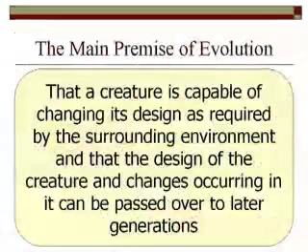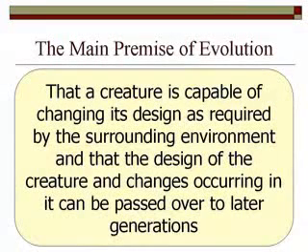Now, to start with the evolution theory, there is a basic premise that this theory stands upon. And this premise is the following: that the creature is capable of changing its design as required by the surrounding environment, and that the design of the creature and changes occurring in it can be passed over to later generations. So this is the basic premise of evolution theory, that the creature can change its design according to the environment, and these design changes are transferred from one generation to another.